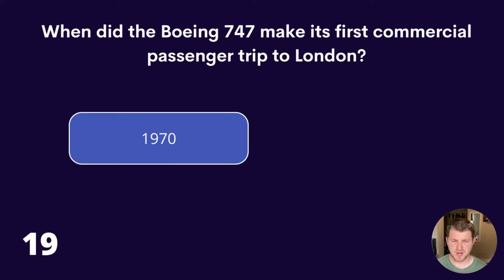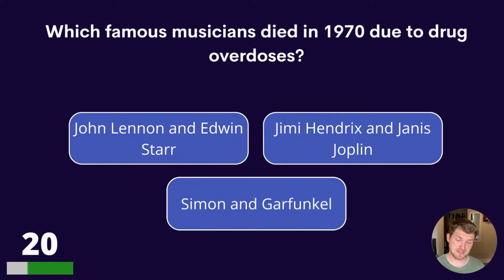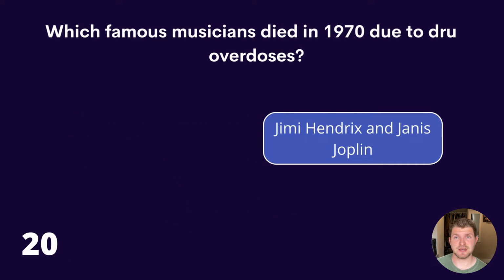Question 20. Which famous musicians died in 1970 due to drug overdoses? John Lennon and Edwin Starr, Jimi Hendrix and Janis Joplin, or Simon and Garfunkel? The answer is Jimi Hendrix and Janis Joplin.